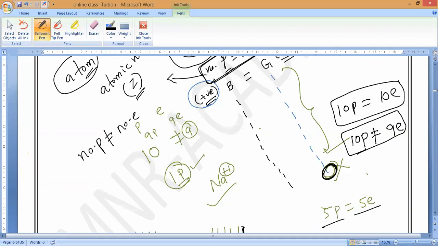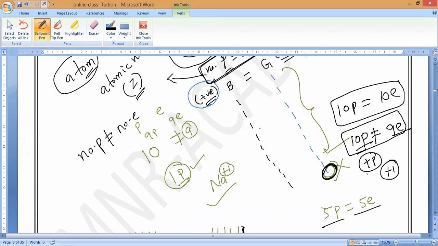Now, how many protons are extra? With 9 electrons, one proton is extra. That is why this ion, after losing one electron, will get +1 as the charge.